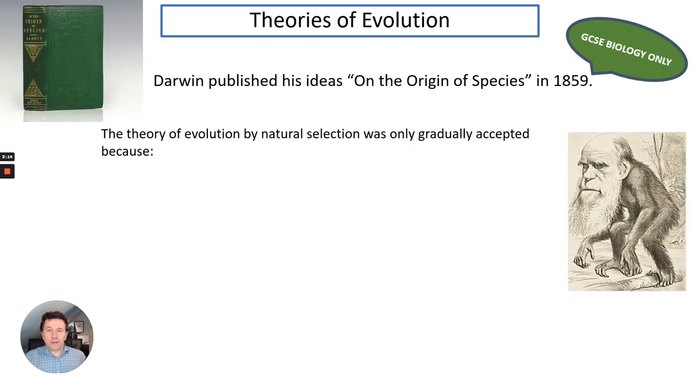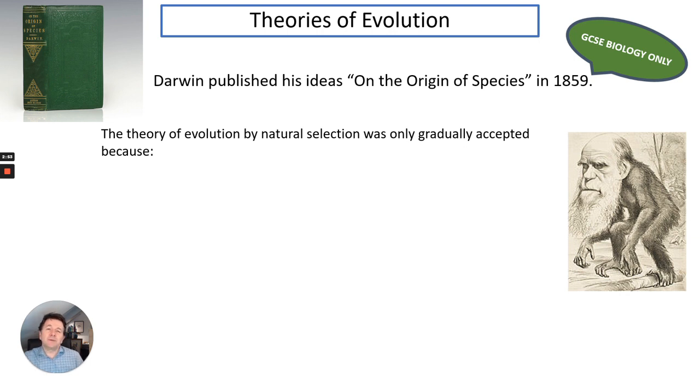Now, Darwin published his ideas on the origin of species in 1859. Before that, it took him a long period of time to publish, and he wasn't going to publish until he received a letter from Alfred Russel Wallace, who was another scientist who had very similar ideas to his.